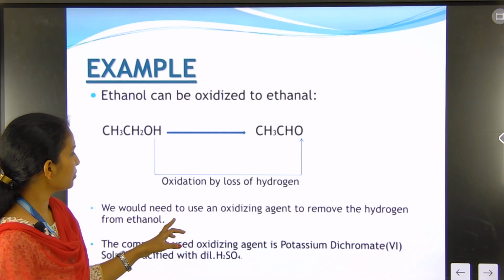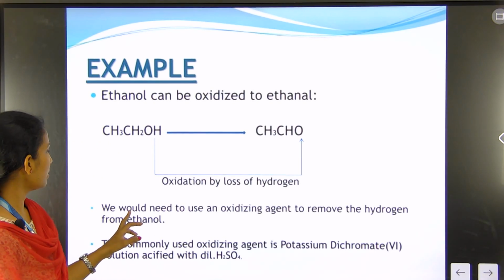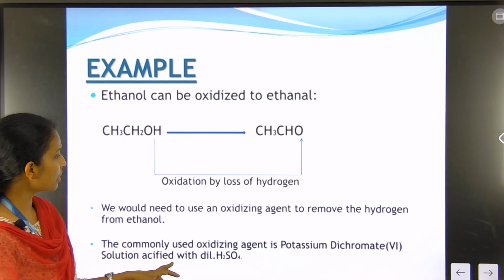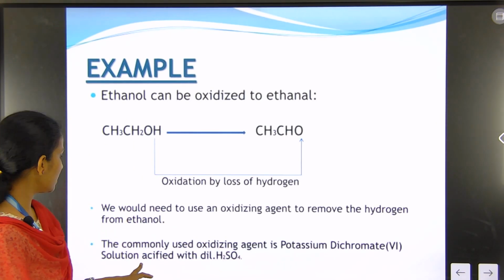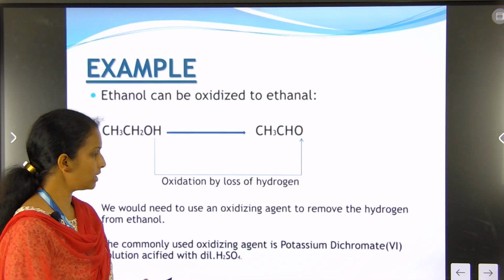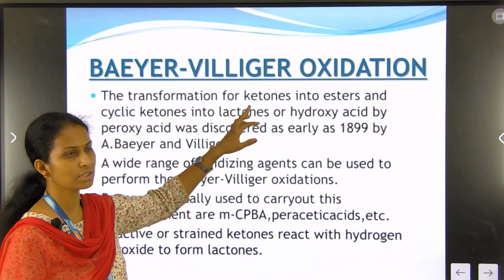We would need to use an oxidizing agent to remove the hydrogen from ethanol. The commonly used oxidizing agent is potassium dichromate in dilute H2SO4, that is K2Cr2O7 in dilute H2SO4. Next we see the Baeyer-Villiger oxidation reaction.